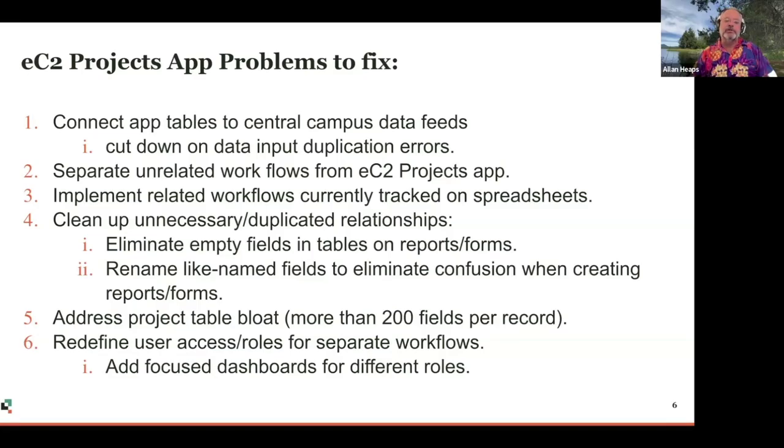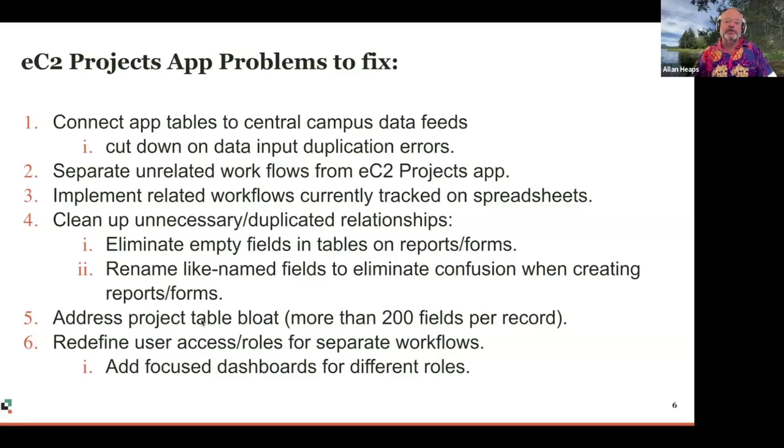Then I needed to clean up those unnecessary and duplicated relationships. I needed to eliminate the empty fields. I needed to rename the like-name fields that were just confusing everybody. And then address the table bloat, 200 fields per record. I'm not sure that was really causing us more problems, other than maybe that was my OCD. I just didn't feel like we needed that many fields in the tables.